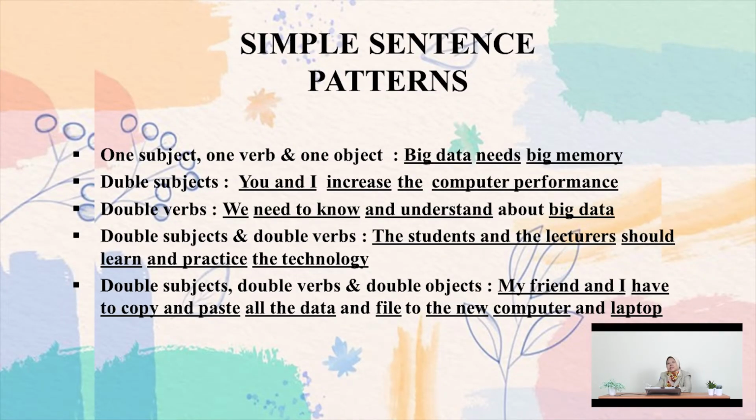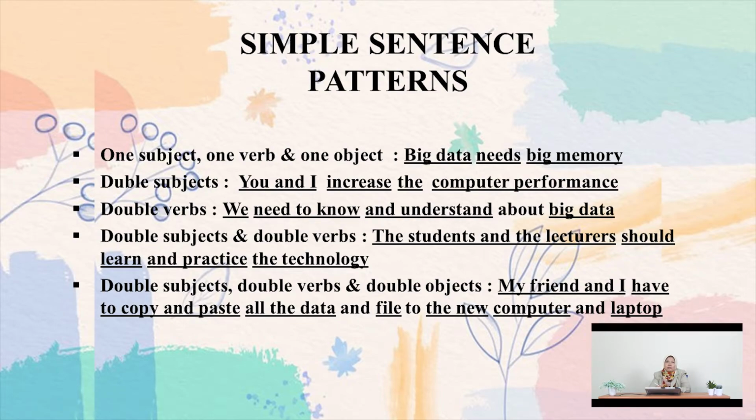Okay, now we will discuss simple sentence patterns. For simple sentences, there are some formulas. First, there is one subject, one verb, and one object. For example, "Big data needs big memory." Big data is the subject, needs is the verb, and big memory is the object.